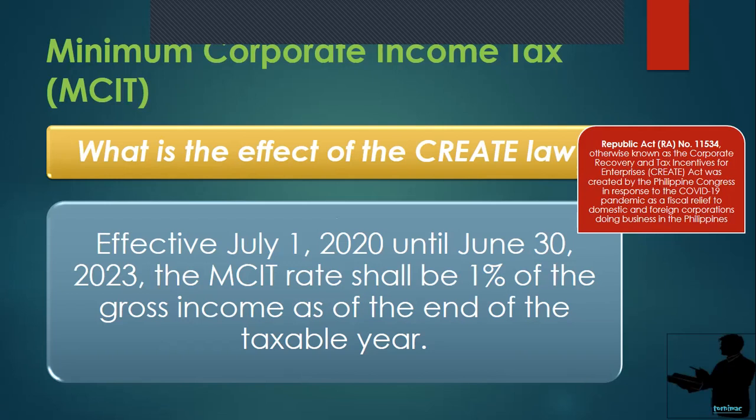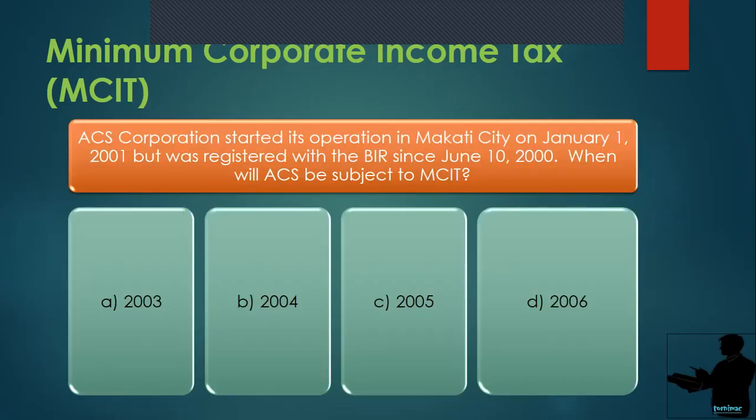Now, dito naman sa MCIT, effective July 2020 until June 30, 2023, the MCIT rate or the minimum corporate income tax rate shall be 1% of the gross income as of the end of the taxable year. Tandaan nyo yan, ha? So, from July 1, 2020, kung ang fourth year mo is July 1 within this taxable year, okay, ang i-apply na MCIT sa iyo, instead of 2%, it should be 1%. Pero ito, hindi to forever, ha? Hanggang June 30, 2023 lang to. So, tatandaan nyo yan. Now, for my example, na-discuss ko to, no, sa previous video ko.